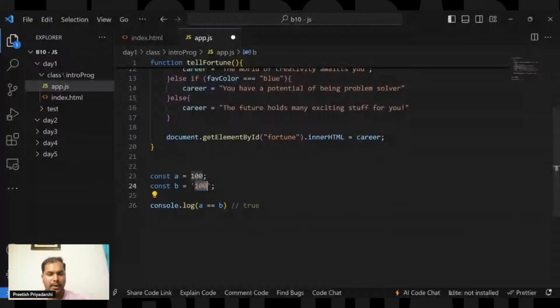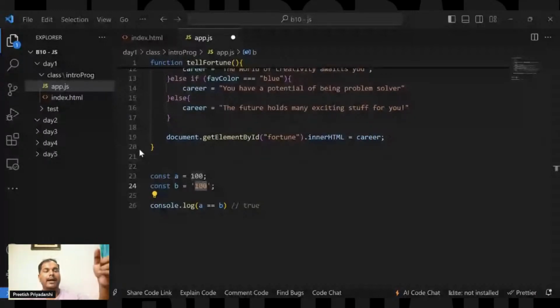If you do the double equals comparison, the output is true. But if you do triple equals right here, the value will be false, because the two types are different. One is an integer, another is a string.